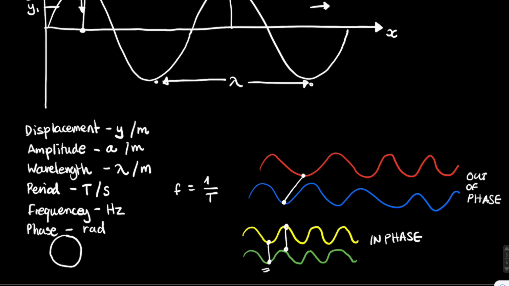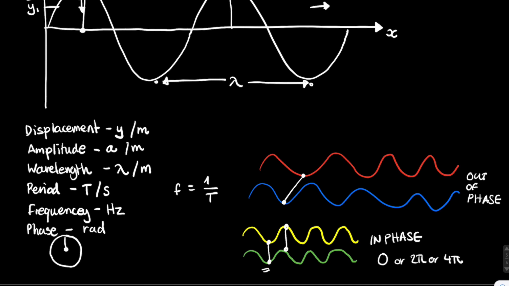If the phase offset is a multiple of 2 pi, and of course there are 2 pi radians in a circle, then the waves are said to be in phase. So these two waves have a phase offset of 0 or 2 pi or 4 pi. You could keep going if you want, but basically as long as they have an integer multiple of 2 pi, then they are in phase.